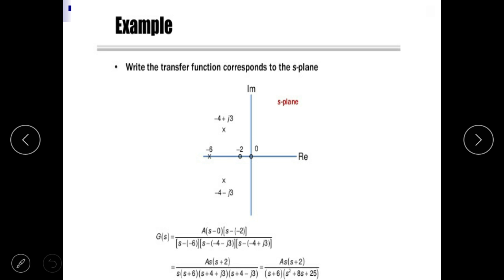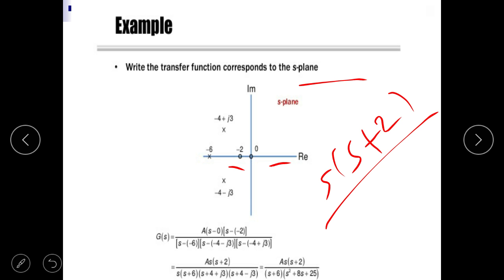For example, write the transfer function for the corresponding S plane. So in the given S plane, the total number of zeros is 2, and the roots are s and s plus 2.